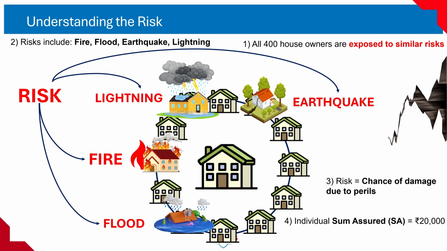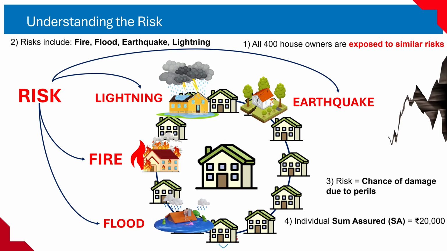3. Definition of risk. Risk equals chance of damage due to perils. In insurance, risk is the uncertainty about whether a loss will happen, when it will happen, and how big it will be. Example, you don't know if your house will catch fire this year. That uncertainty is the risk. 4. Individual sum assured. Each house is insured for 20,000 rupees. This is the maximum the insurer will pay if the house is damaged beyond repair. In our earlier village example, all 400 houses together had a total insured value of 80 lakh rupees.